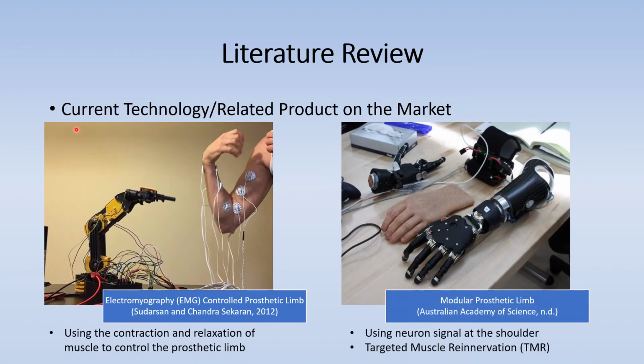The current technology or related product on the market is the EMG-controlled prosthetic arm, which uses the contraction and relaxation of the muscle to control the prosthetic limb. The other technology is the modular prosthetic limb, which uses the neuron signal at the shoulder. However, the user has to undergo a surgery called targeted muscle reinnervation in order to use the prosthetic limb.